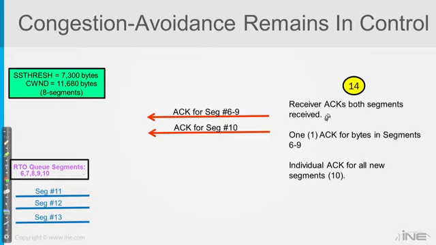So we can say, okay, I'm going to create 1 ACK for segment 6 and those other 3 segments I've been holding on to forever, 7, 8, and 9. So here's 1 acknowledgement for those. And then he says, okay, for any other new segment I got that I've never seen before, which in this case was segment 10, I'll create an individual ACK for that.